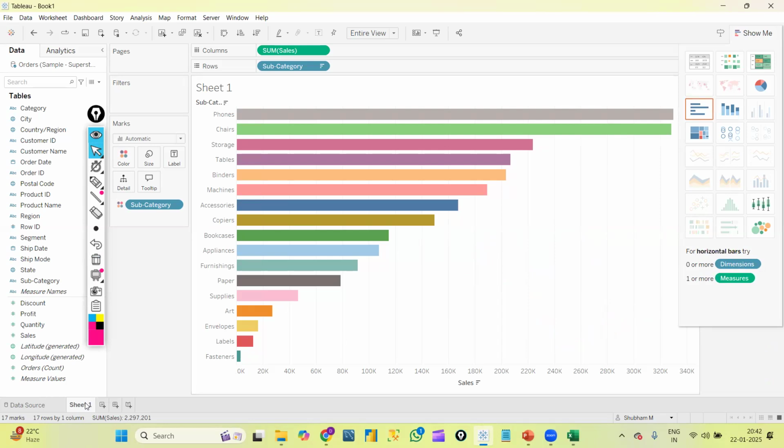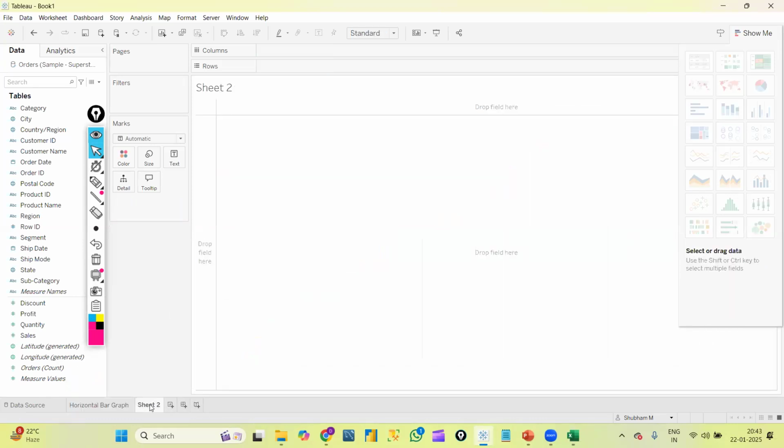And sheet 1, let me rename this. If I want to rename it, I'll just double click here. Maybe I'll give it the name horizontal bar graph. Okay, this is my sheet 1. Next, to create another graph, I can open a new worksheet here. I'm just opening sheet 2.